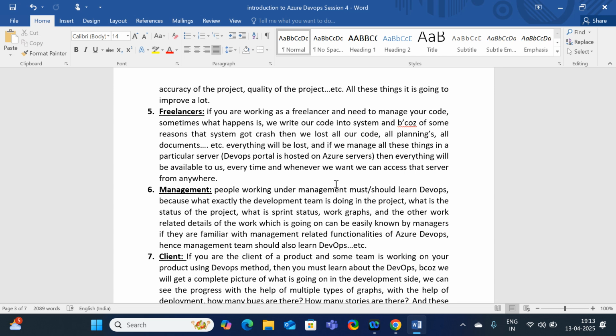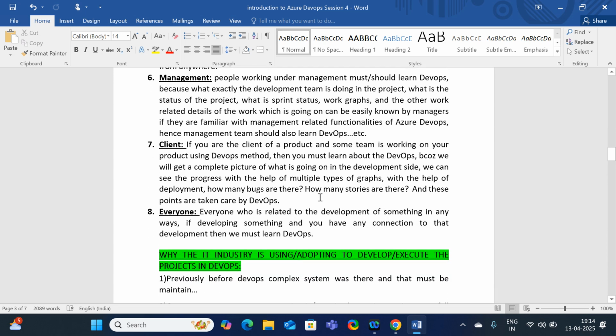Management. People working under management must learn DevOps. If the management knows the DevOps process, only then will they understand the team performance, what exactly is going on, in which state the project is, and how efficiently the project is going on. Everything they will understand once they know DevOps.